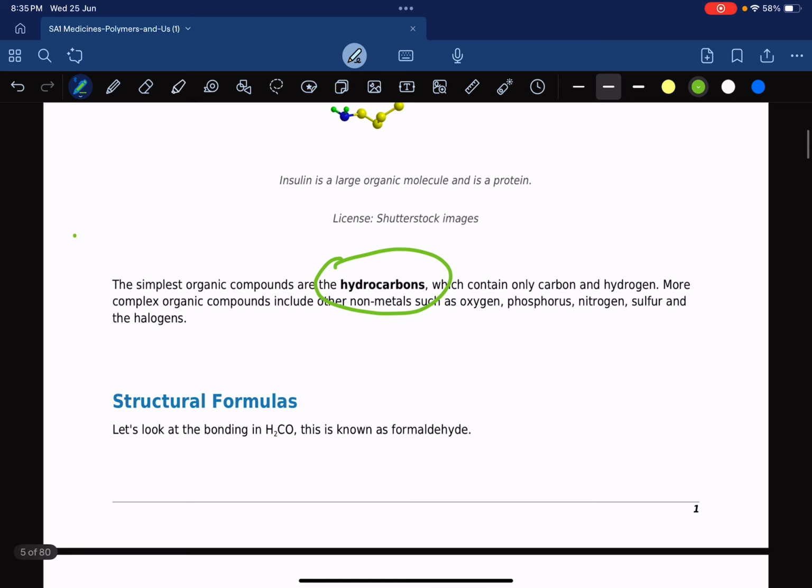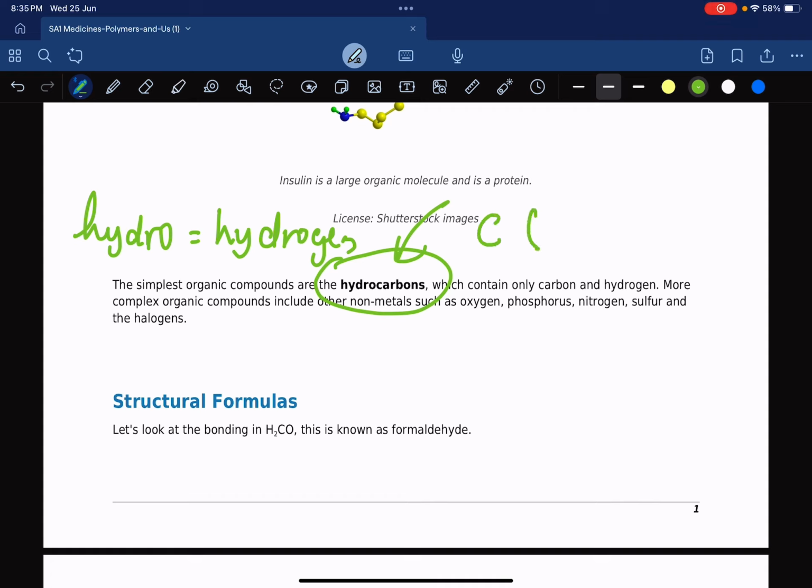Hydrocarbons, like the name suggests, hydro basically means hydrogen, and carbon. So these compounds only contain the elements carbon and hydrogen. That's it. It doesn't contain anything else. But there are other organic compounds, like it mentions over here, which contain other elements like oxygen. For example, alcohols contain oxygen, nitrogen is in amino acids, there is phosphorus in, let's say, DNA, and then there is sulfur as well in some amino acids.